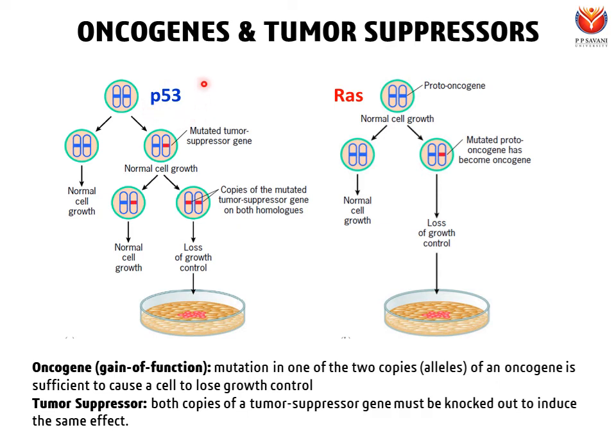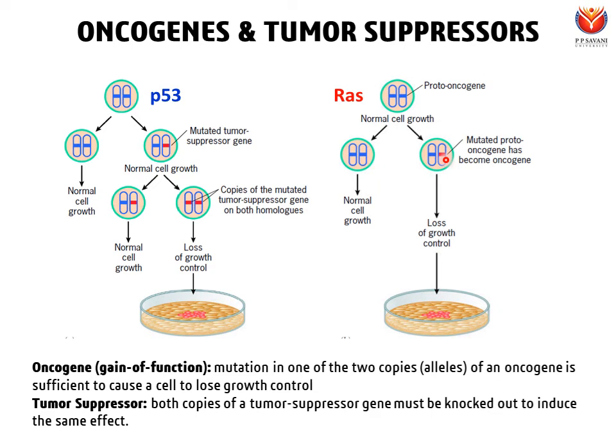So let's say we have two normal copies of RAS. In case of normal cell growth, the daughter cell will have normal copies again, and normal cell growth will happen. So there is no cancerous growth. However, out of the two copies, even if one copy of RAS is mutated, that means this one copy is overactivated.